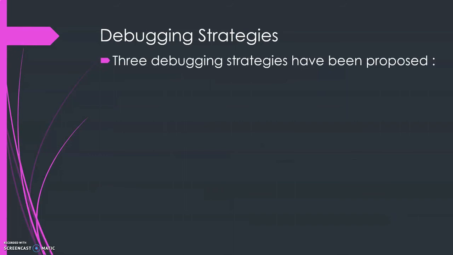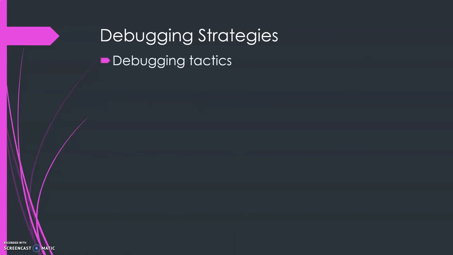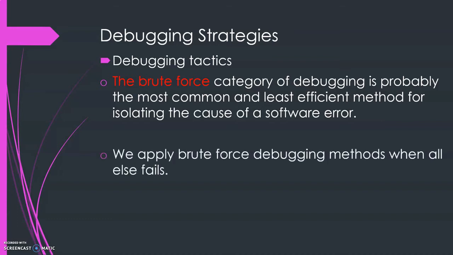Now the debugging strategies. Three debugging strategies have been proposed: brute force, backtracking, and cause elimination. First, we will go on to brute force. See, actually, the brute force category of debugging is probably the most common and least efficient method for isolating the cause of a software error. We apply brute force debugging methods when all else fails. So this is the least efficient method, which we apply only when all the other debugging methods fail.